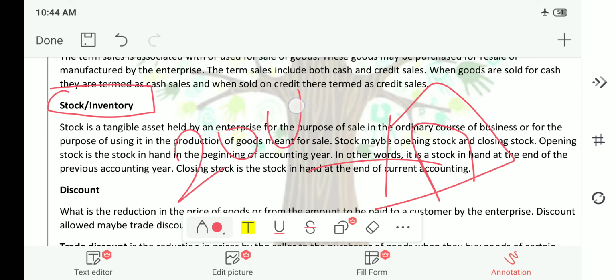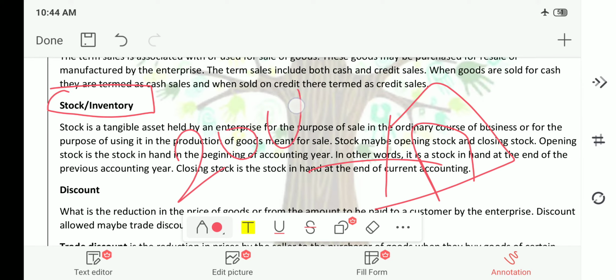Now we will see it with the definition. Stock is a tangible asset. What is tangible? That means you can feel it, you can touch and feel it. This is important. This is nothing but tangible. Held by an enterprise for the purpose of sale in the ordinary course of business or for the purpose of using it in the production of goods meant for sale.